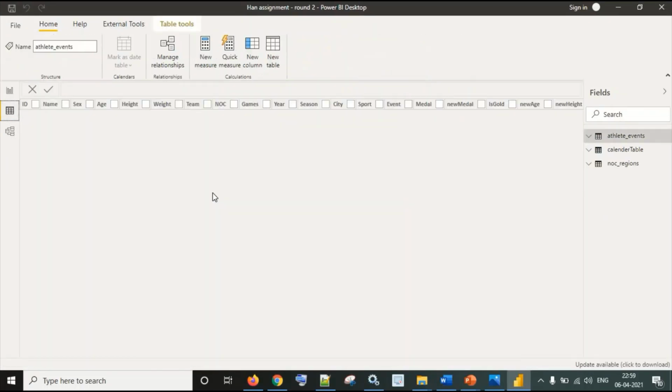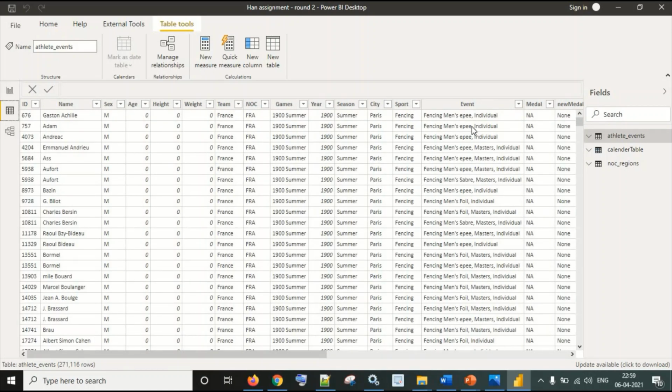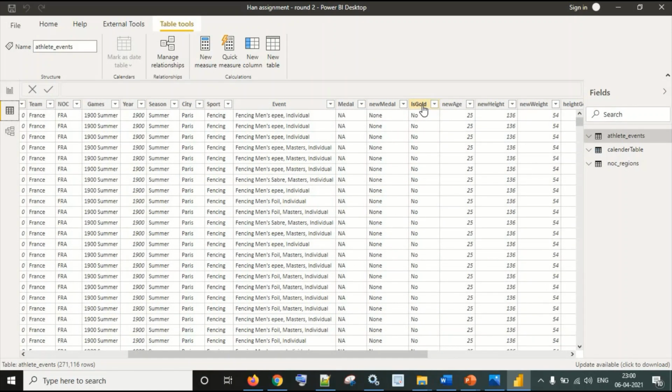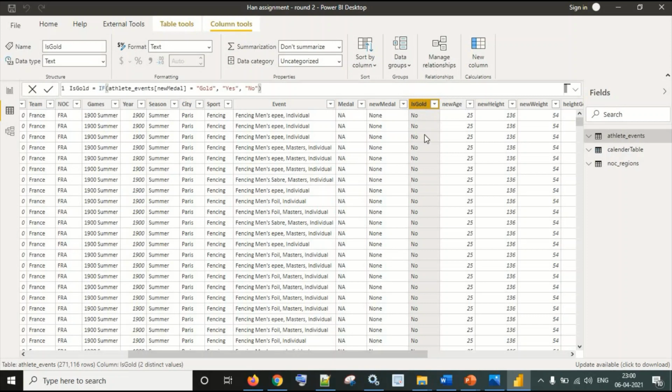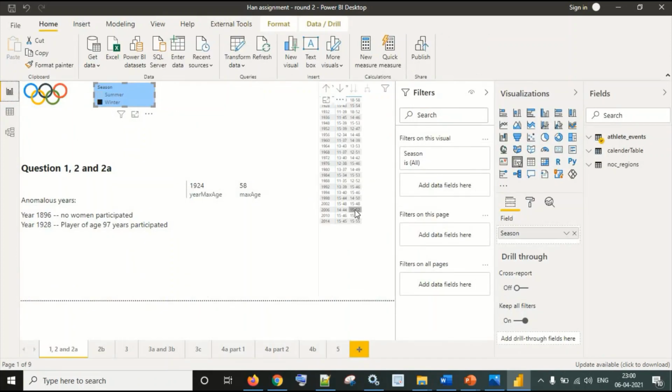If we navigate to the Data pane, let us see this column. I have used an IF on the new medal column here: if it is gold, it should write yes, and if it is some other medal, it should write no. This is a calculated column because it is iterating over each and every row. But let us take an example of a calculated measure.